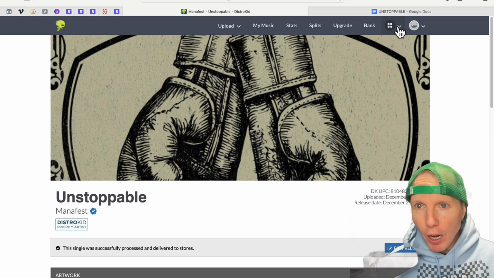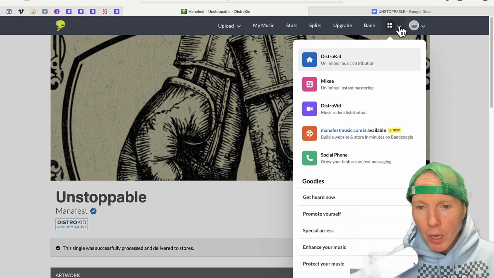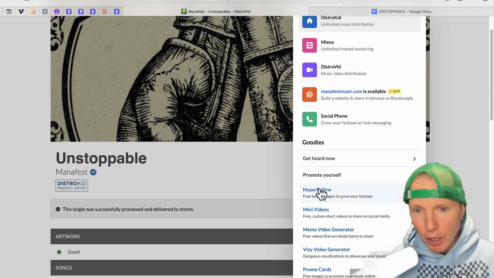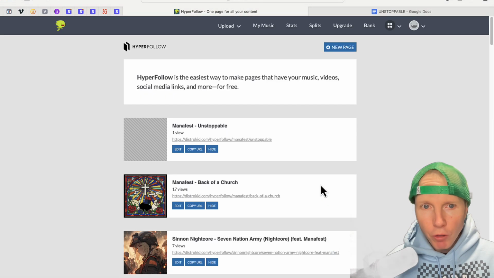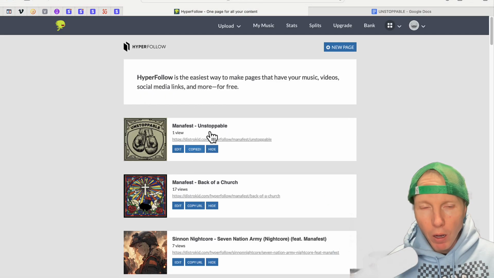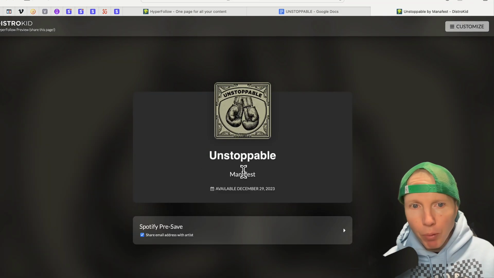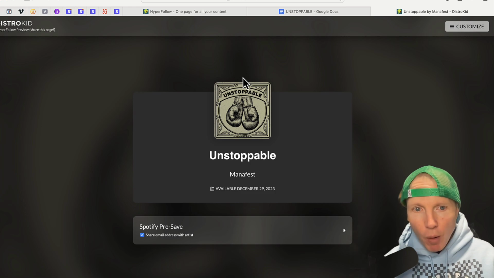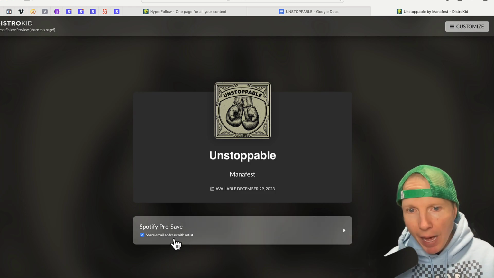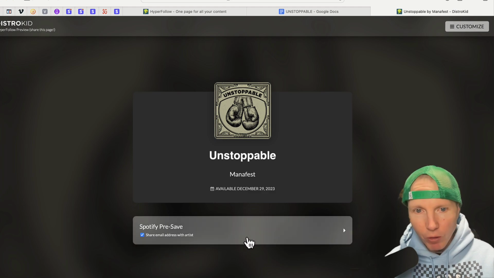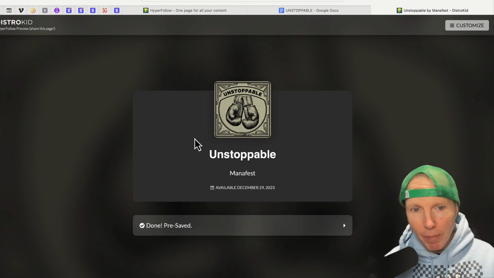Another free tool I freaking love is the Hyperfollow tool. If you click at the top right here, this down arrow, and then you click on Promote Yourself, and then you click on Hyperfollow. So I have this new song here right now, and if I click copy this URL, and then I paste it into a new tab, this is where people can pre-save the song, right? But you can also share the email address with the artist, and it builds the email list, which I'll show you in a second. So I'm going to click this, and now it's automatically pre-saved.